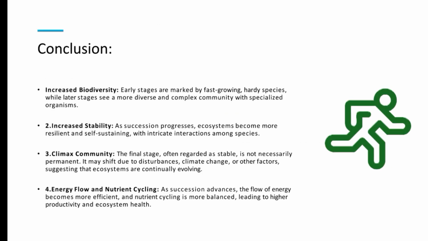Conclusion. Increased biodiversity. Early stages are marked by fast growing hardy species, while later stages see a more diverse and complex community with specialized organisms. Increased stability. As succession progresses, ecosystems become more resilient and self-sustaining with intricate interactions among species. Climax community. The final stage, often regarded as stable, is not necessarily permanent. It may shift due to disturbance, climate change, or other factors, suggesting that ecosystems are continually evolving.